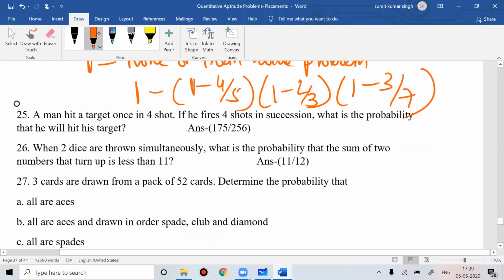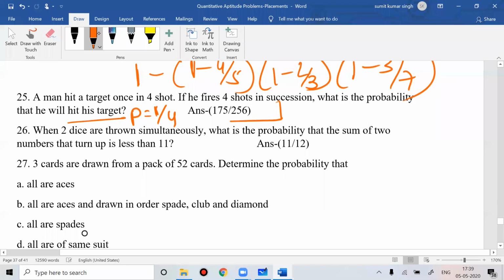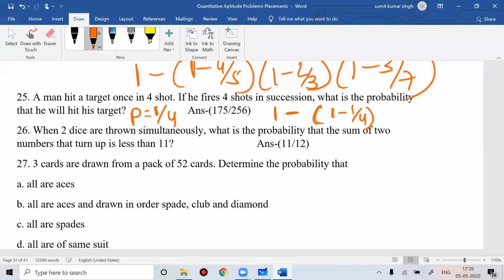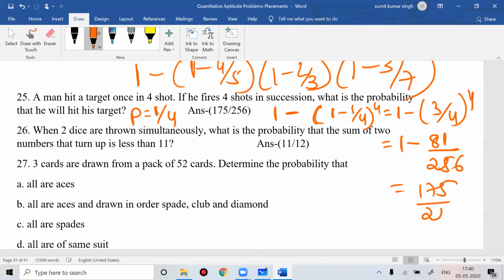Same like this question number 25. A man hits a target once in 4 shots. So the probability that he hits the target is 1 by 4. If he fires 4 shots, what is the probability that he hits the target? So 1 minus the probability that none of the shots hit the target. That is the answer. No, 4 shots, not 3 shots. So this is 1 minus (3 by 4) to the power 4. That is 1 minus 81 by 256. That will be the answer: 175 by 256.